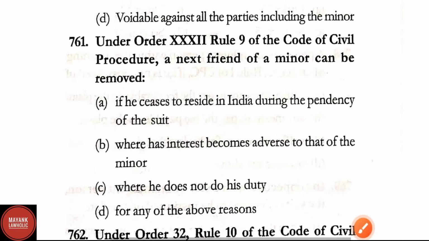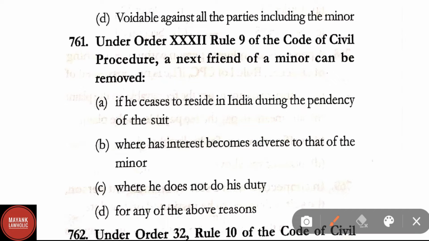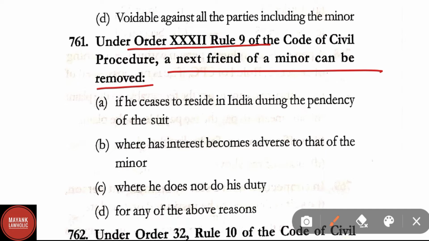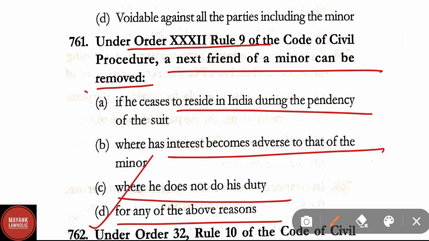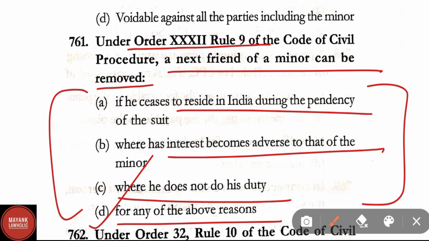Question number 761. Under Order 32 Rule 9 of the CPC, a next friend of a minor can be removed if he ceases to reside in India during the pendency of the suit, where his interest becomes adverse to that of the minor, where he does not do his duty, for any of the above reasons. Correct answer here is option D, for any of the above reasons.